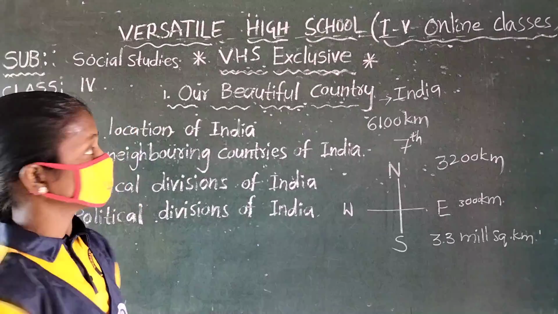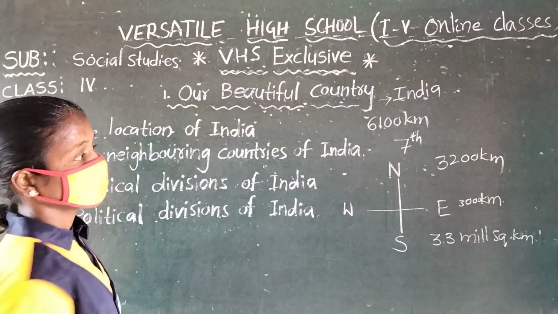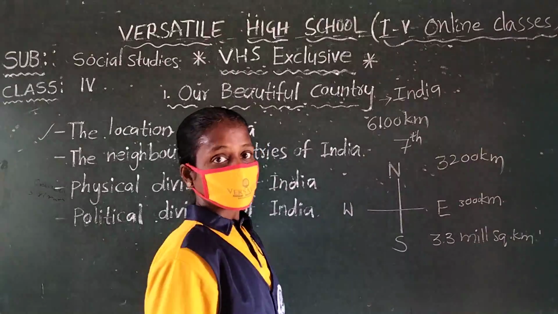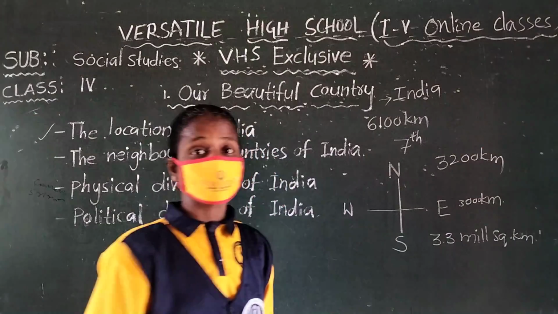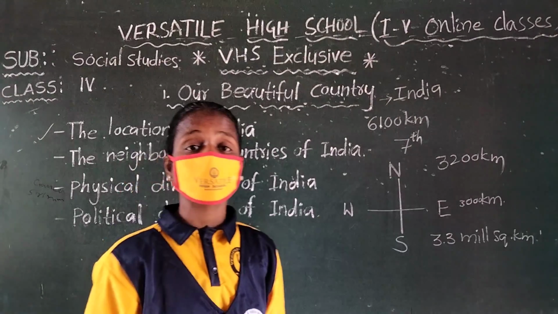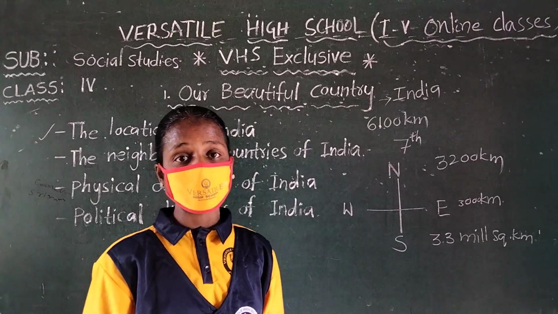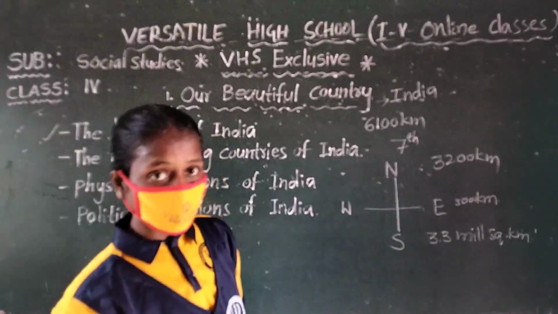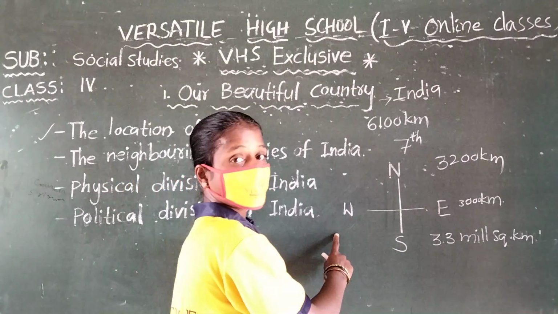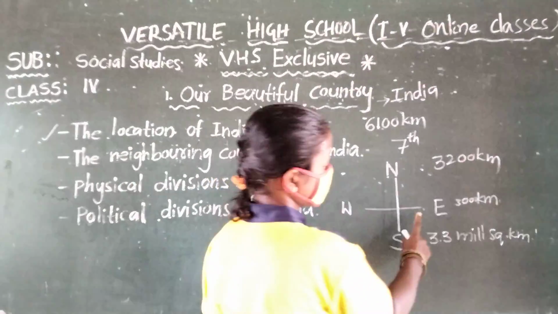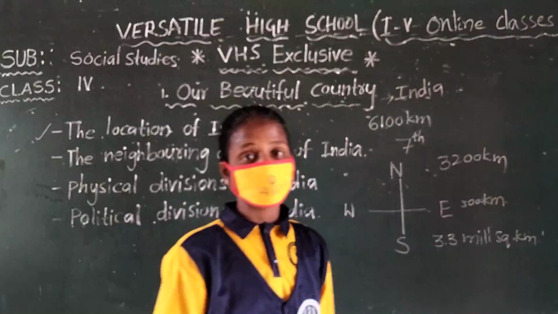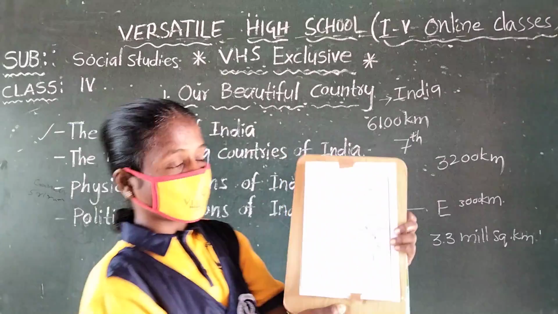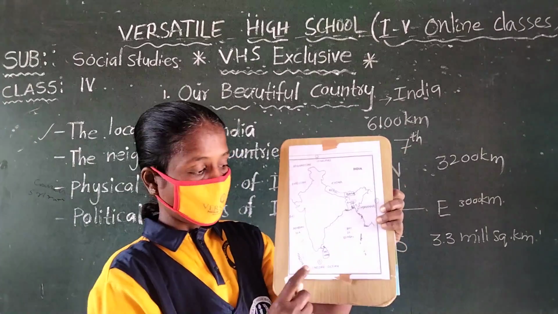Our India has directions north, south, west, east. The north side is the Himalayan mountains, the south side is the Indian Ocean, the west side is the Arabian Sea, and the east side is the Bay of Bengal. Once observe this, this is our India map.